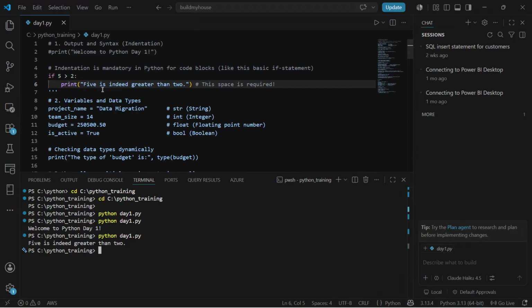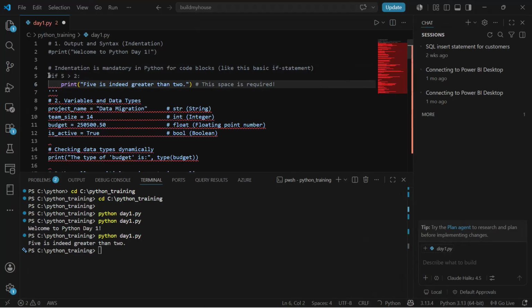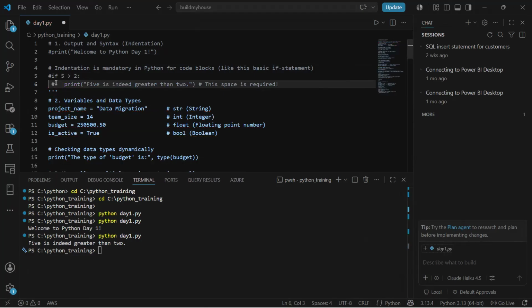Writing the else condition and everything, we will come to that. Now this particular section I want to comment out, so I'll comment it out.